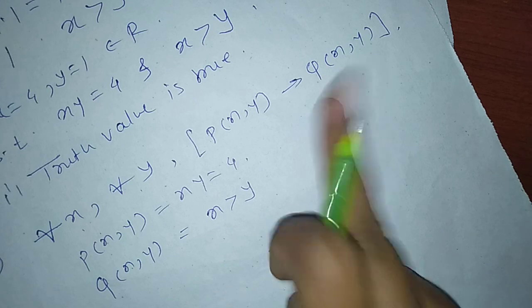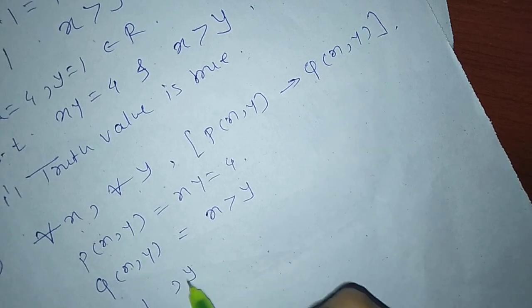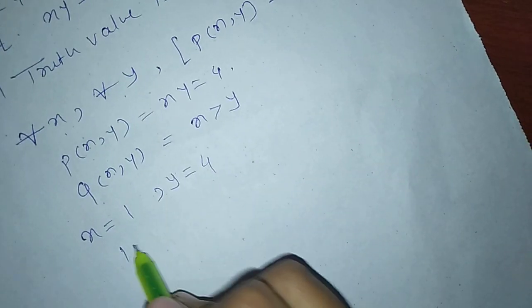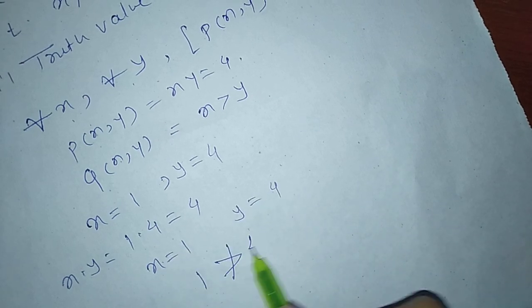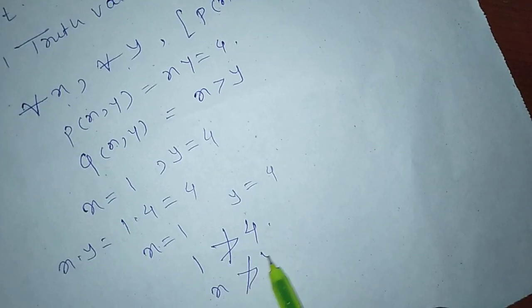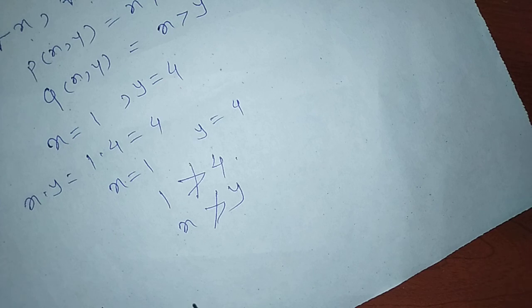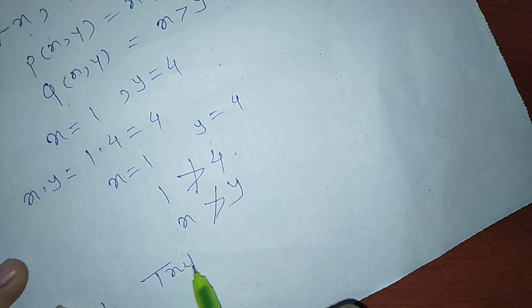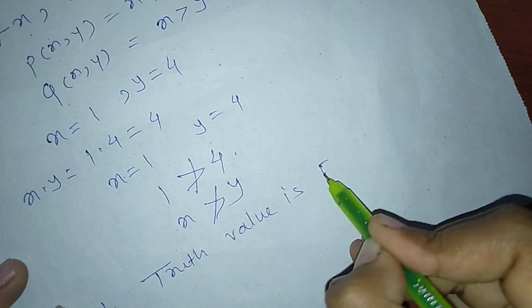Suppose x equal to 1, y equal to 4, then 1 into 4 equal to 4, so x into y equal to 4. Now x is 1, y is 4, and 1 is not greater than 4, meaning x is not greater than y. Therefore, the truth value of the given statement is false.